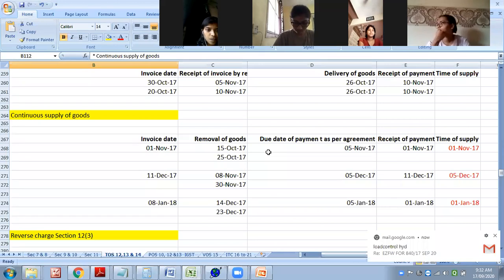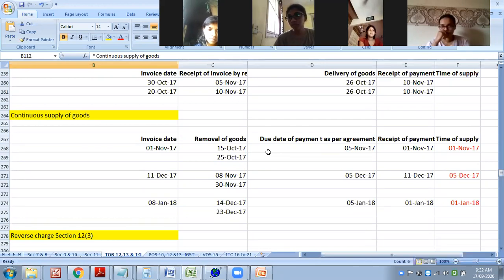Take down your answers or rectify. Next to this column, in your notebook only, you write the right answer. And write a note for future reference. So if there is a continuous supply, what will we take? Each statement or each payment, whichever is earlier. Okay. Can we proceed further?